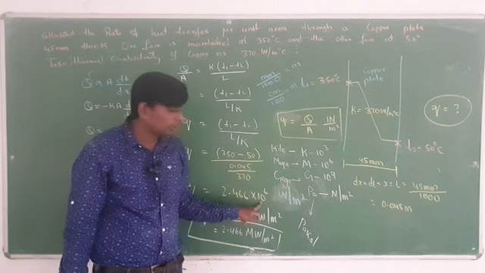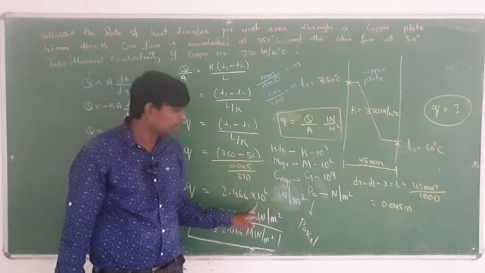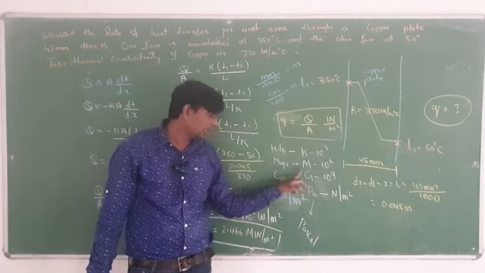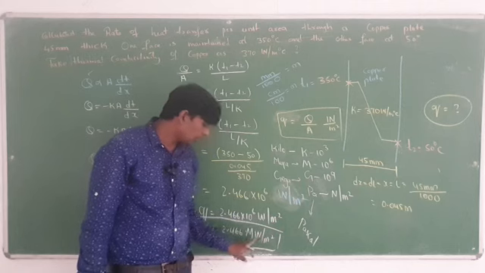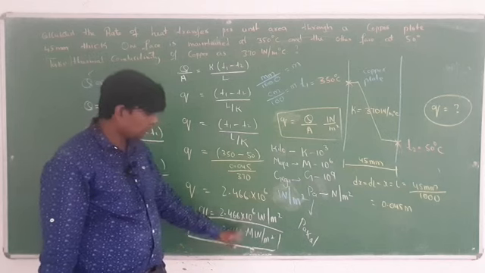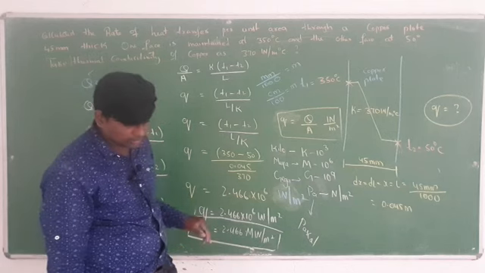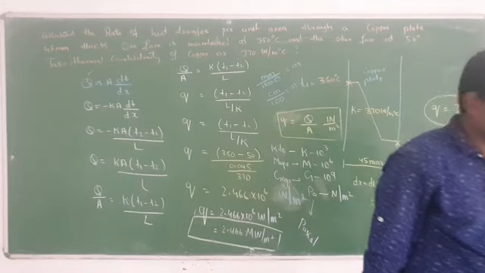So, here what is the numerical value there? 10 to the power of 6, convert into the alphabetical. Alphabetical means 10 to the power of 6 can be written as M, in place of that you can write M. So, M watt per meter square, mega watt per meter square, like this you can solve. 2.44 mega. As you can see, the problem and diagram are compulsory and the derivation is also compulsory. Once look at the problem.